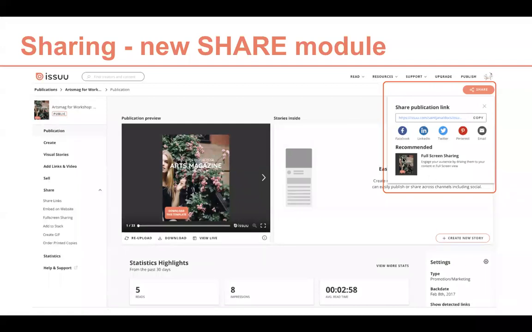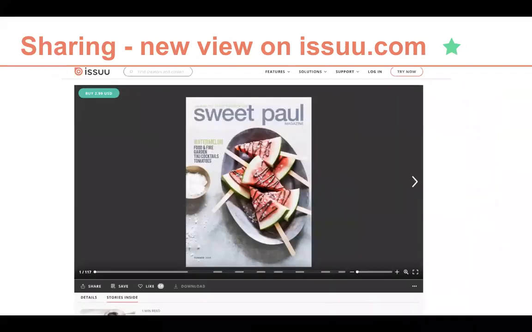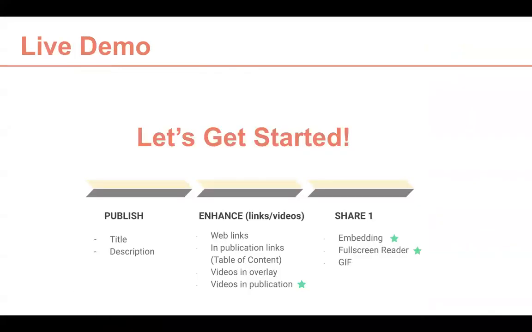This is something that is available on premium plan, and I will show you how to create one. So this is something new that we have. And we also have some new things for all premium publishers. We don't have the read more suggestions on the right side if someone is reading your publication on issuu.com. So there's also something that I will demo when I'm in the tool. This is how it looks currently. So now let me jump to the tool.